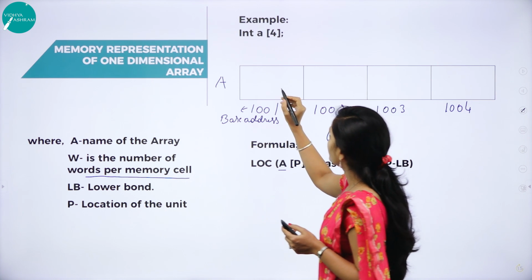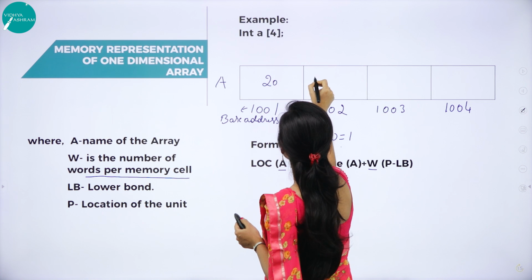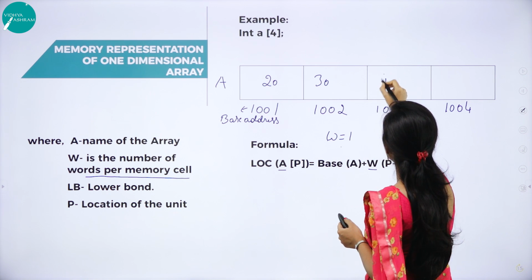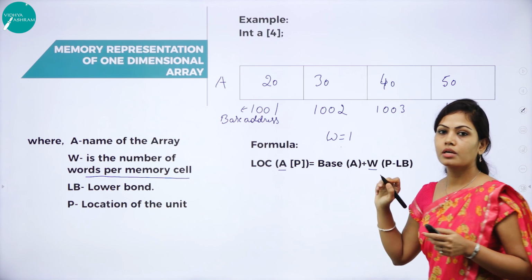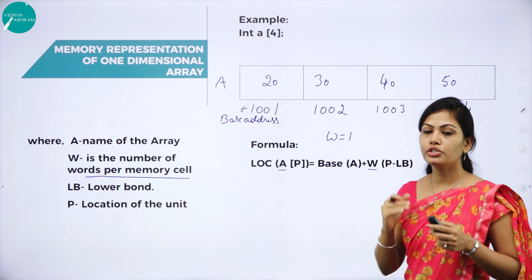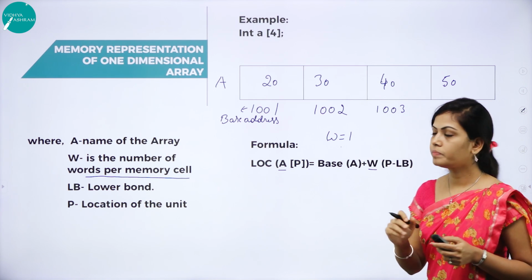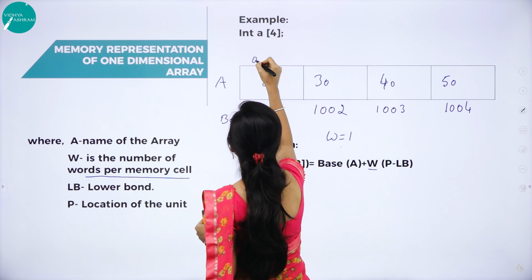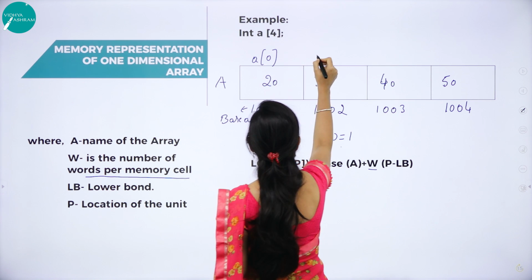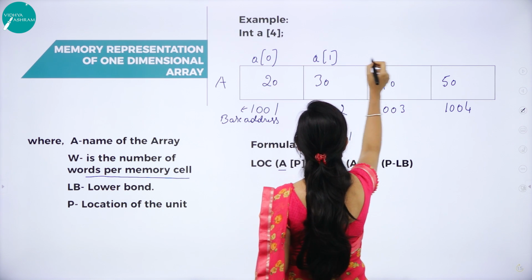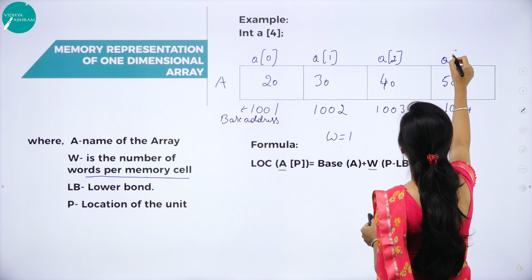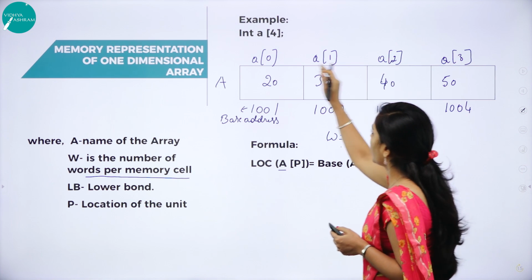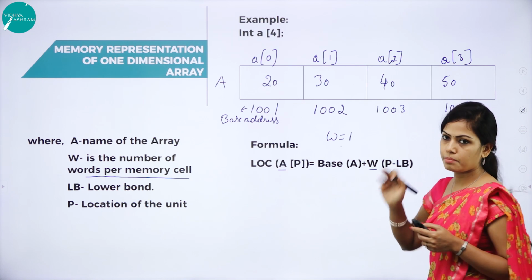And here I will take 20, 30, 40 and 50. These are the elements I am going to store in memory. So what is the location? A of 0, A of 1, A of 2 and A of 3. Here we have 4 elements.